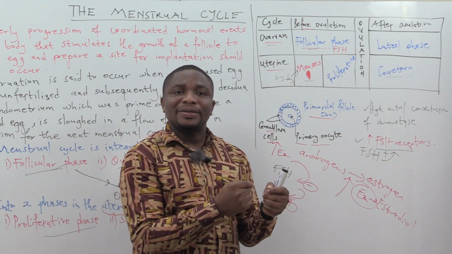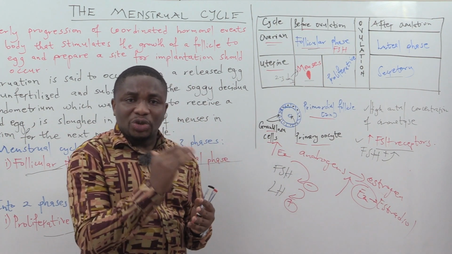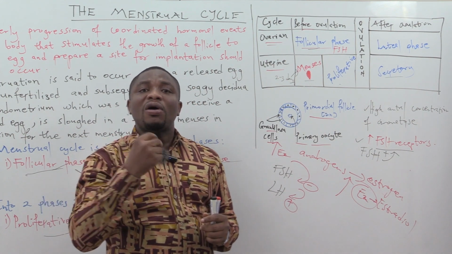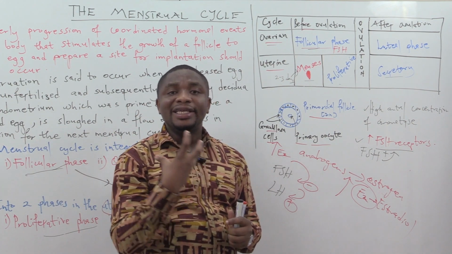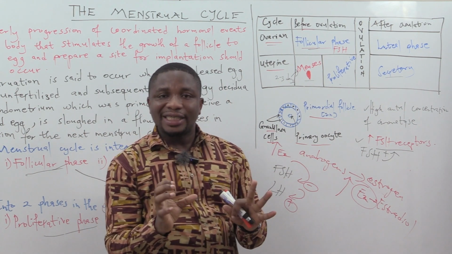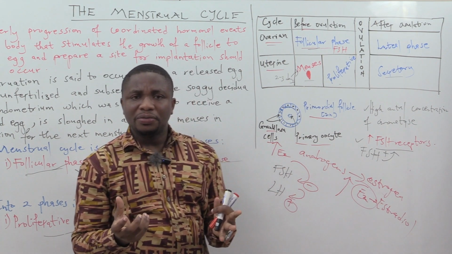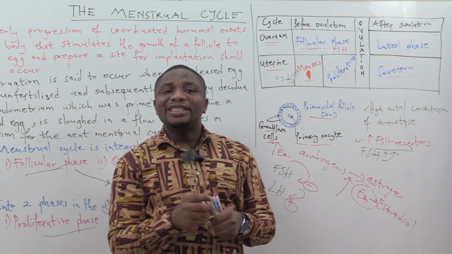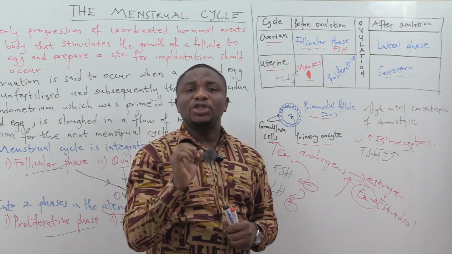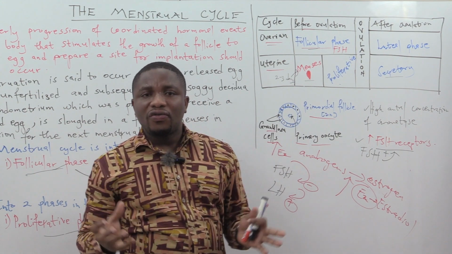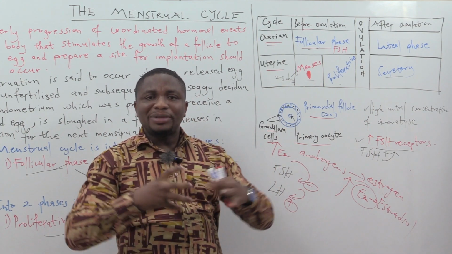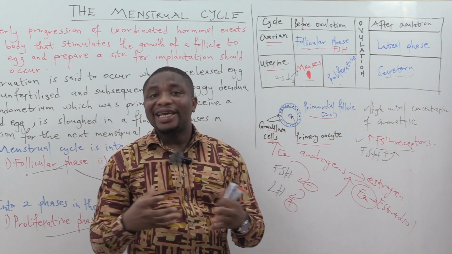And the moment the estrogen peaks, what does it do? It will also stimulate the release of proteinases such as collagenase. And what does collagenase do? Collagenase will stimulate the degradation of the collagenous proteinaceous walls of the dominant or the graafian follicle, causing it to rupture, releasing the egg.